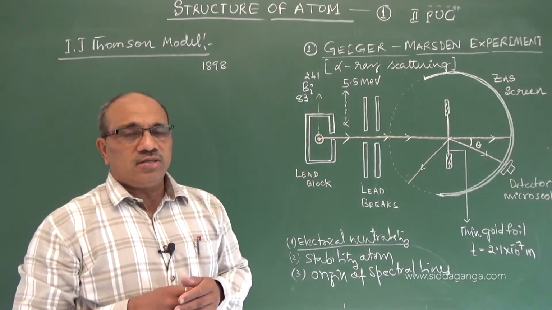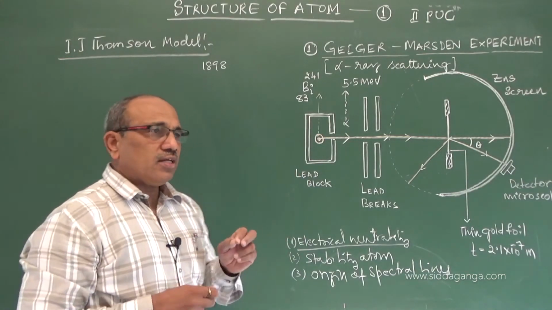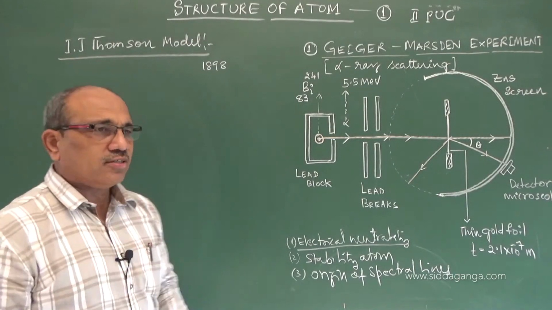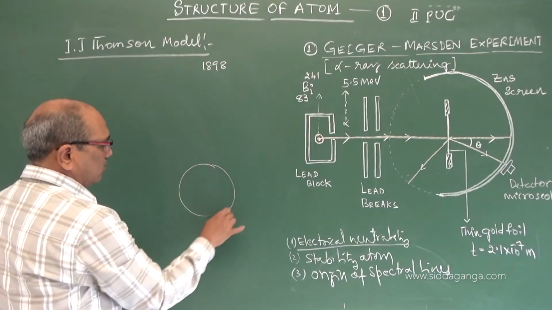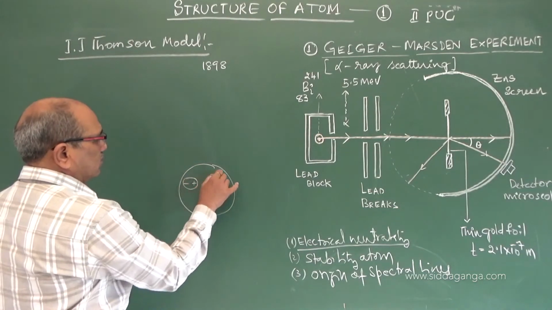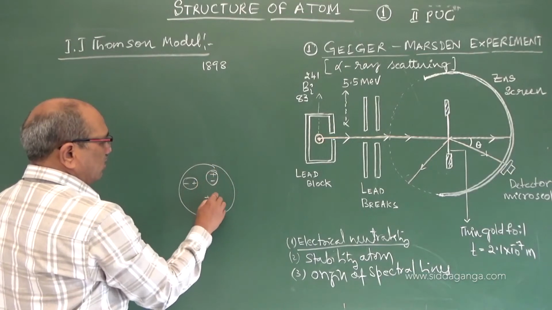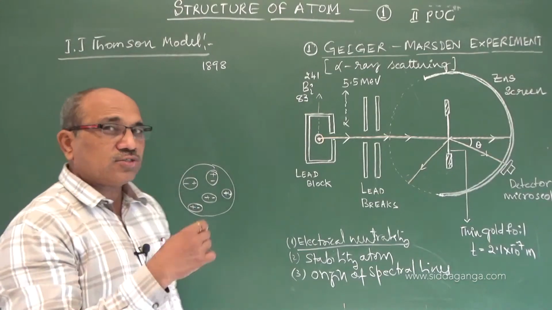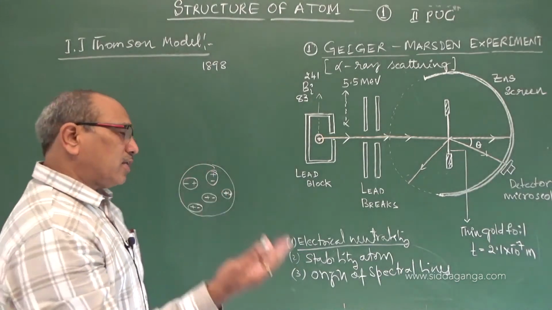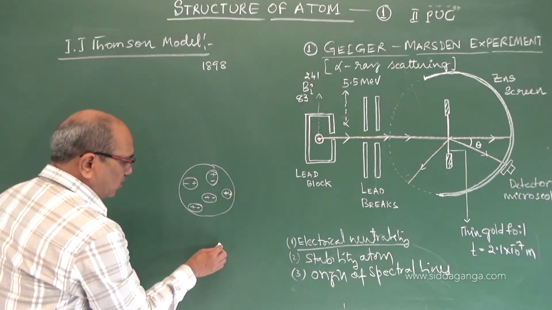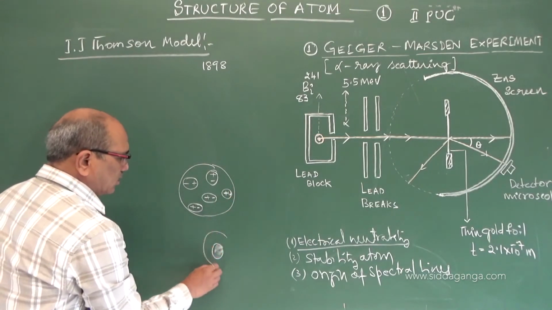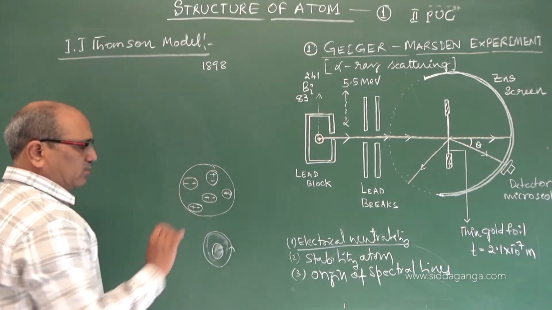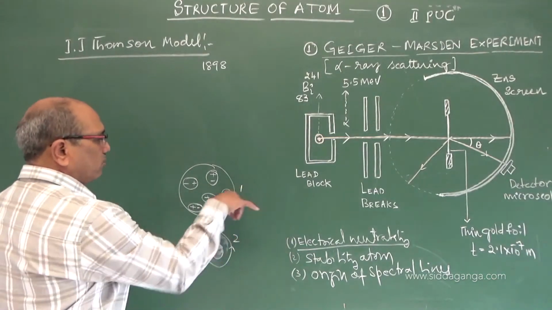First proposal: just like you have learned now about the electric dipole, positive and negative charges, he may have thought that inside the atom, positive and negative charges may be together and made the atom electrically neutral within the atomic dimension. It was his first proposal. And second, he thought, as like the Rutherford model, there may be some positive center surrounding which electrons are distributed, maybe moving in circular orbits. This was the second thought.